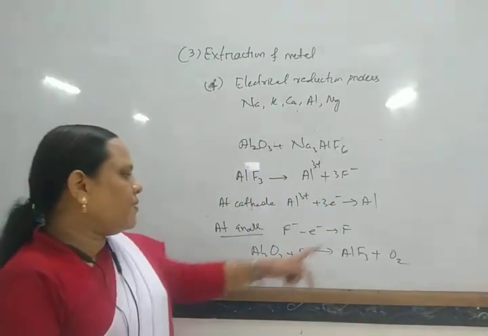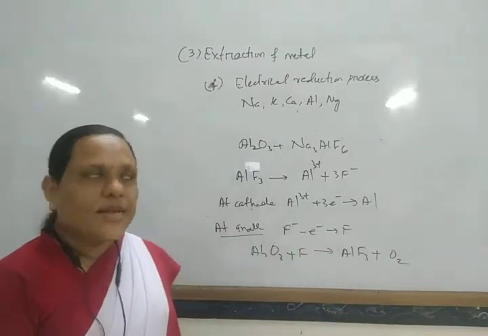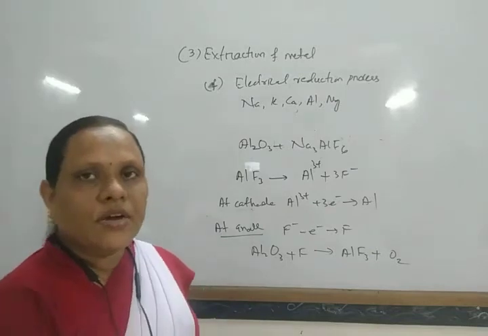Actually, electrolysis of aluminium chloride takes place. So this is known as the electrolytic reduction method.